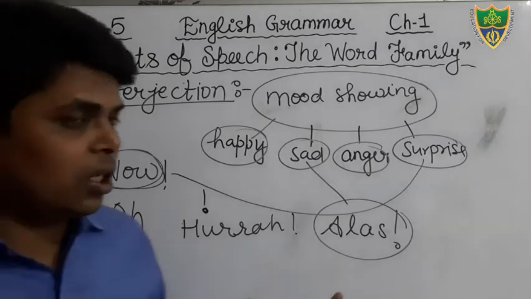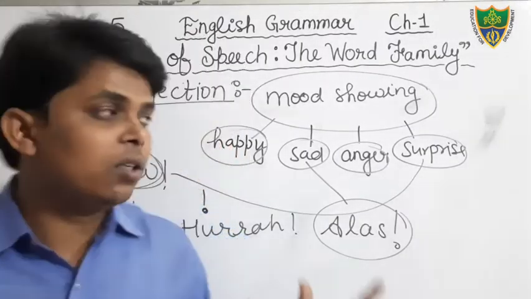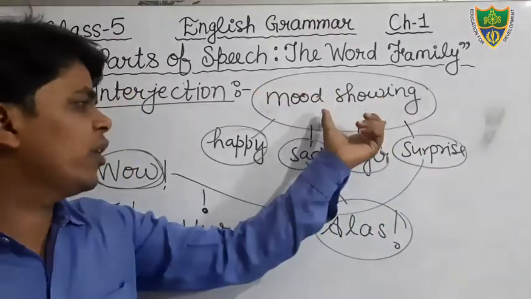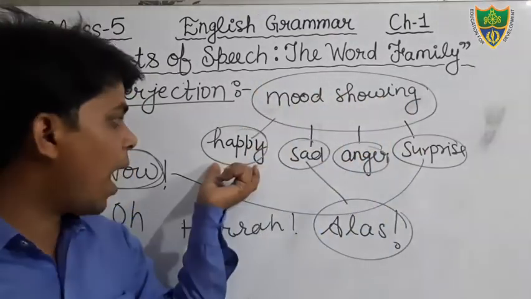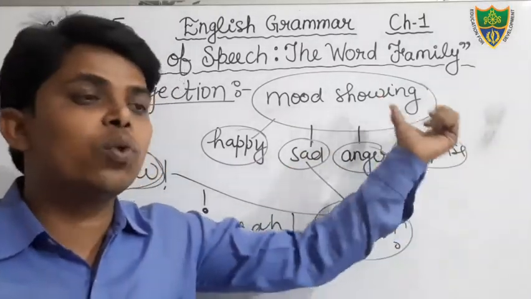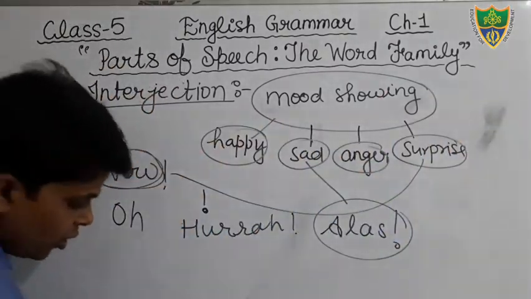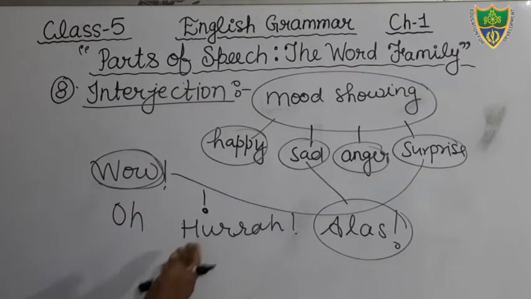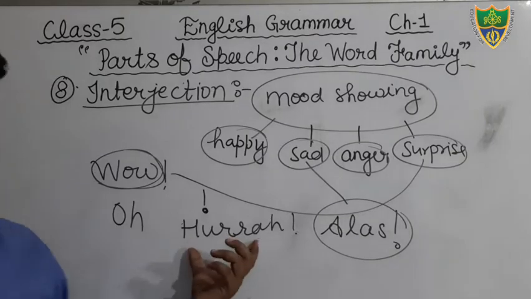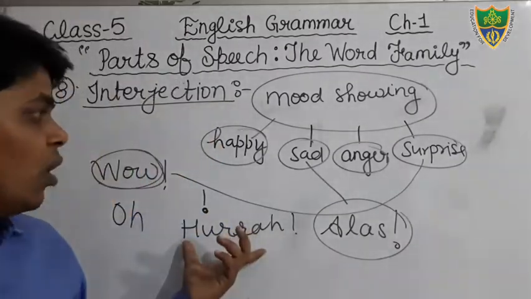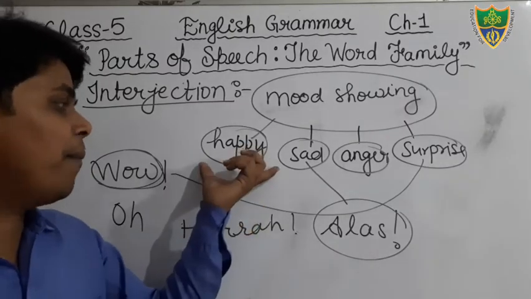So students, in interjection we find the mood. It is a mood showing word. It denotes the happy, sad, anger, surprise mood of the subject. For example, I have told you already: hooray! We have won the match. Here, what kind of mood? That is happy mood.